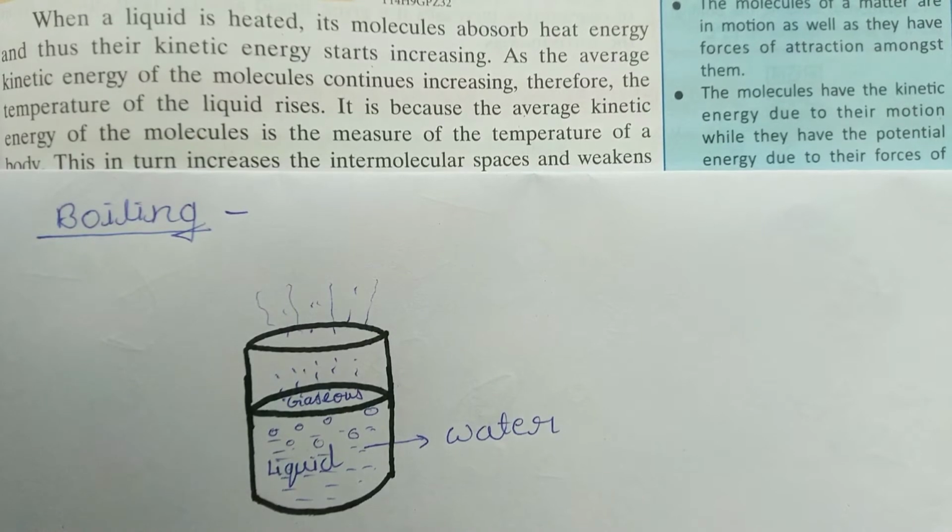Dear children, the temperature calculations are made at atmospheric pressure because with a change in pressure, this temperature, like boiling point and melting point, changes. Therefore, at atmospheric pressure, the constant temperature at which the liquid changes into the gaseous state is known as the boiling point of the liquid.